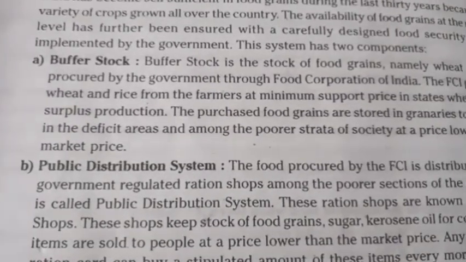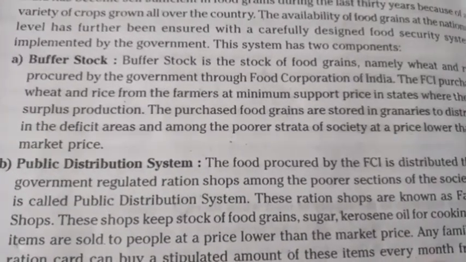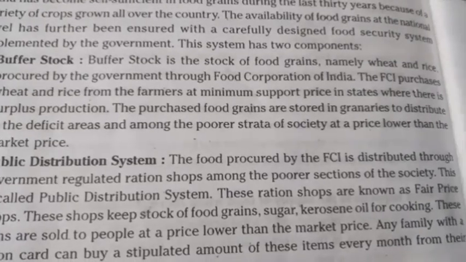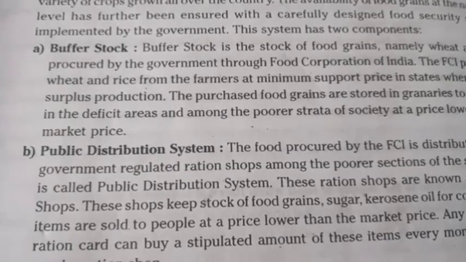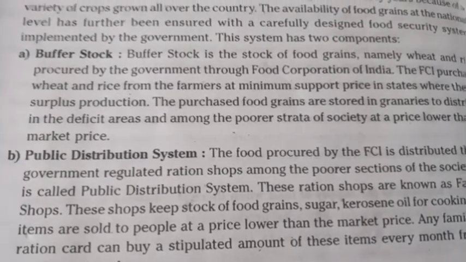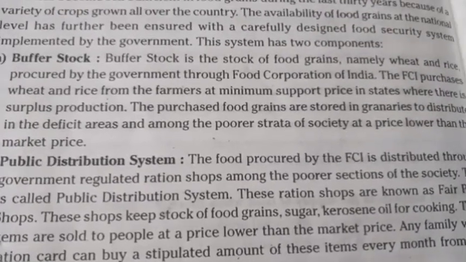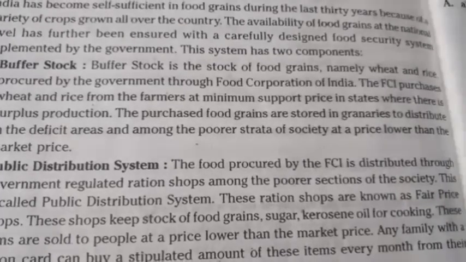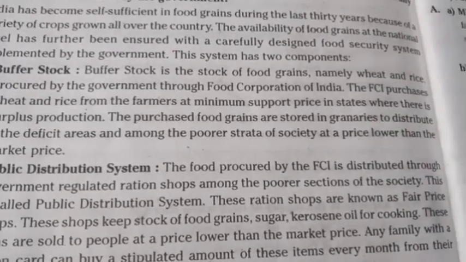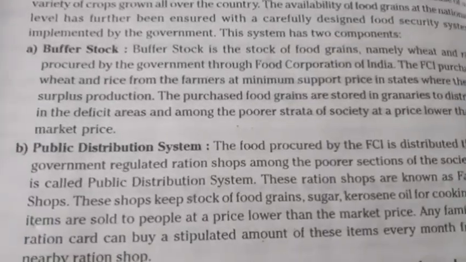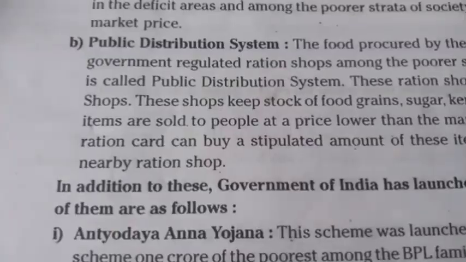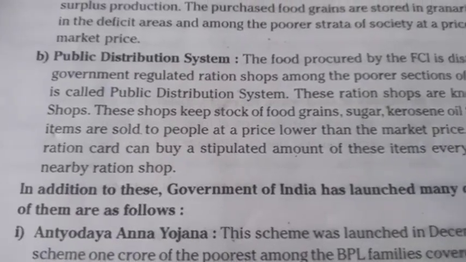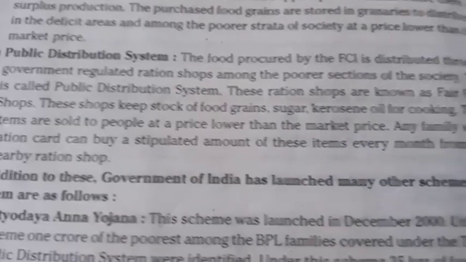These items are sold to people at a price lower than the market price. Any family with a ration card can buy a stipulated amount of these items every month from their nearby ration shop. In addition to these, the Government of India has launched many other schemes too.